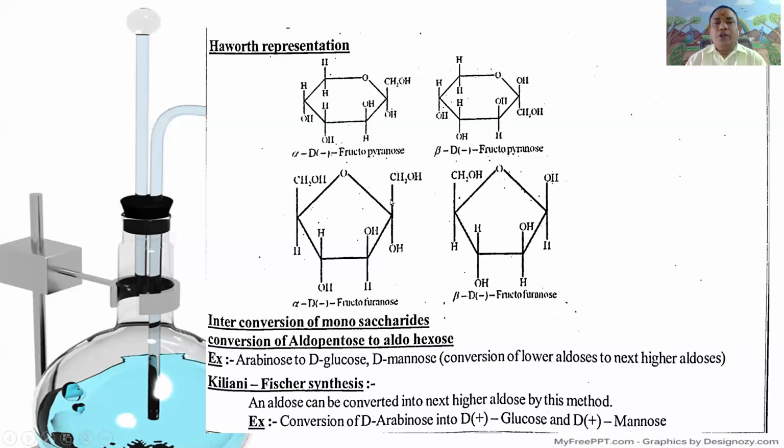The fructofuranose structure is CH2OH, C=O, CHOH, CHOH, CH, CH2OH. The fifth carbon is linked to the oxygen with the second carbon. In alpha-D-fructofuranose, the second and third carbon OH groups are trans to each other.